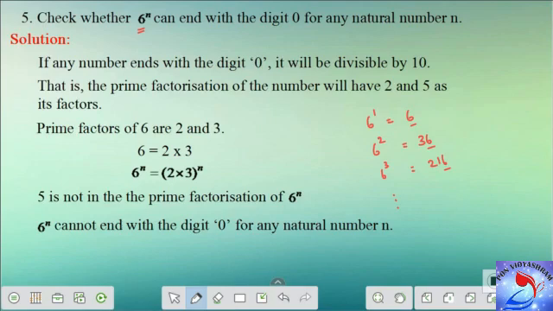This is for us to understand. It is not at all possible. But how am I going to put it as a proper statement? We are learning about factorization and all those things. So let us try to explain this in terms of factorization.